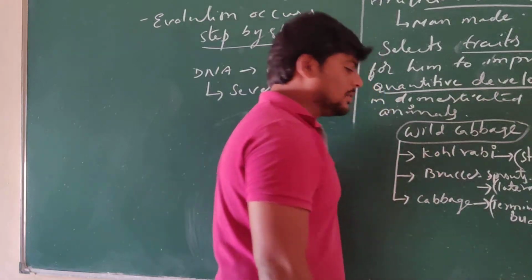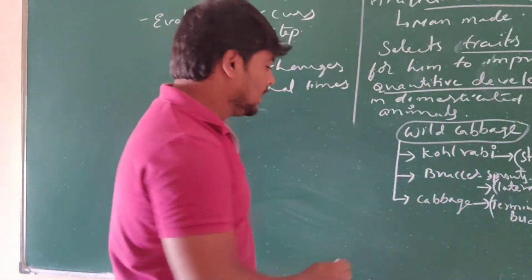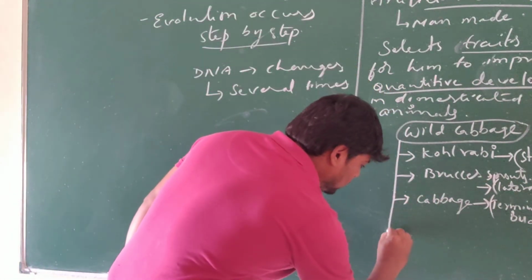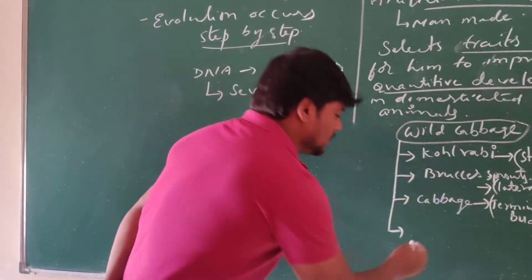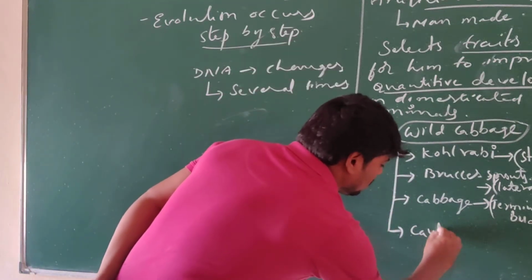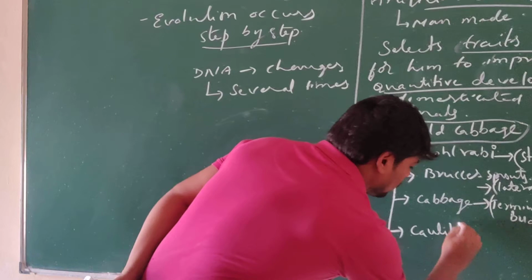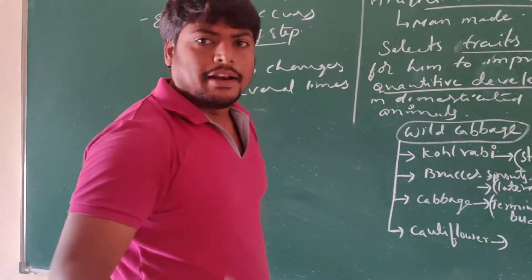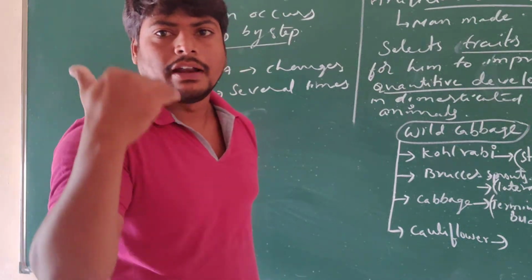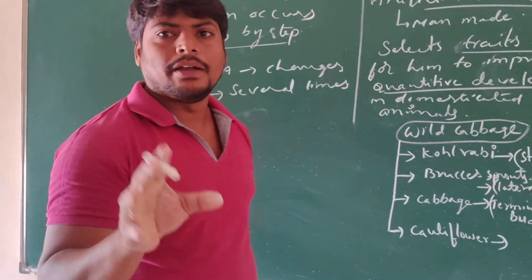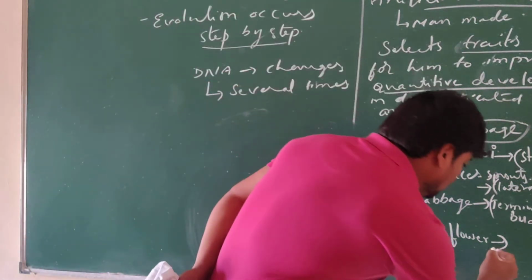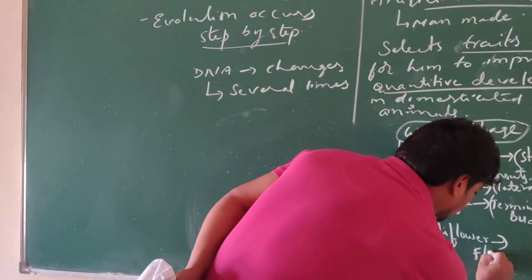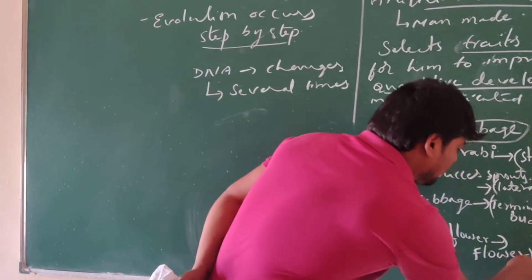He used cabbage for the terminal bud, and again from the same wild cabbage, he developed cauliflower. For what purpose did he develop it? For the flower. So he developed cauliflower for the flower.